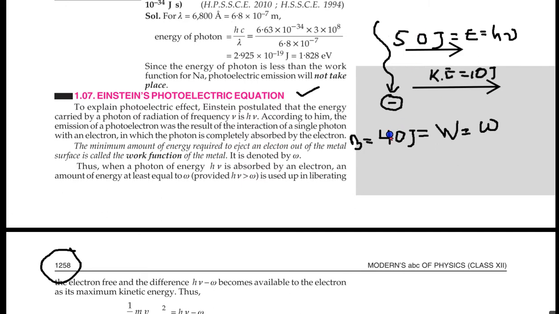That is the basis of Einstein's photoelectric equation, the photoelectric effect. That is, if the energy of the light ray is h nu, minus 40, where 40 is the work function omega, or according to your text W, that will be equal to the kinetic energy of the electron.